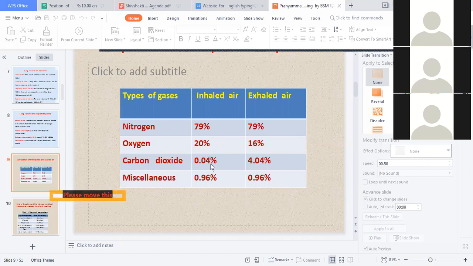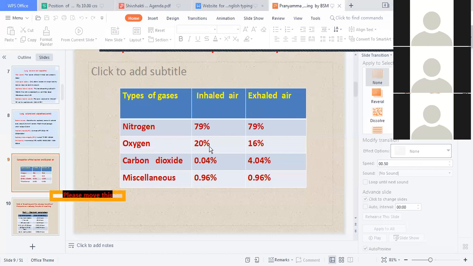Carbon dioxide कितना inhale किया? 0.04. Okay. So exhale कितना किया? 4.04. तो 4 किधर से आ गया? जो बैलेंस एयर था लंग्स में वो एक्सपेल आउट किया. जो पहला इनहेलेशन में लिया था 4, so that is expelled out. Miscellaneous gases क्या है? Helium ये सब रहता है. Other gases that is there 0.96 to 0.96. Okay. This is the constitution.